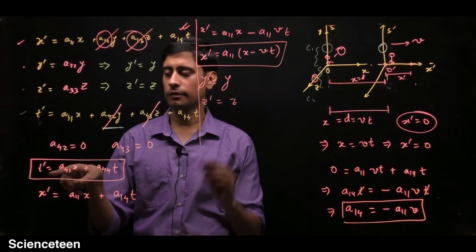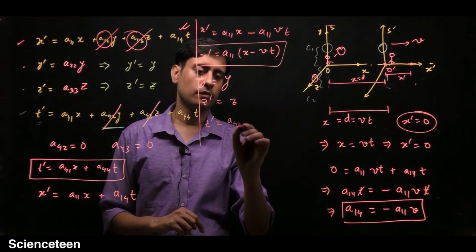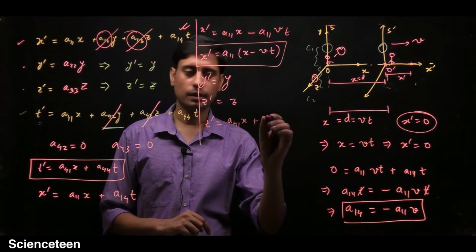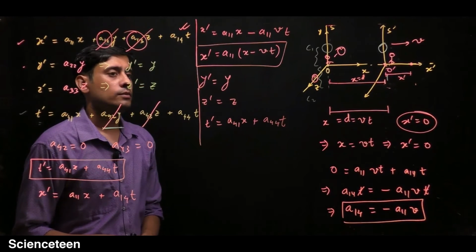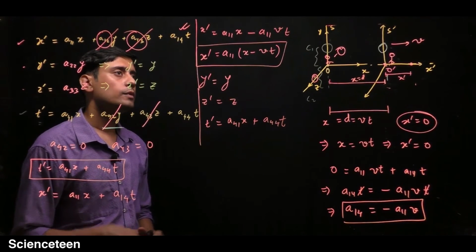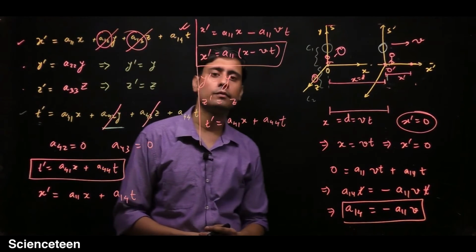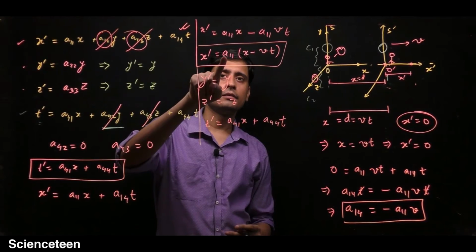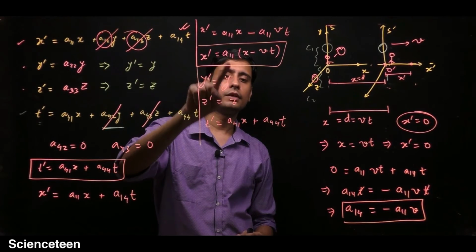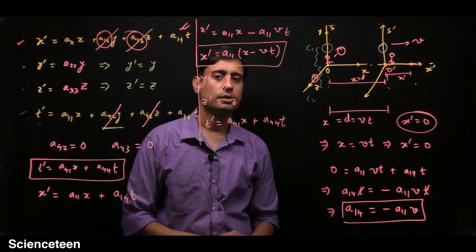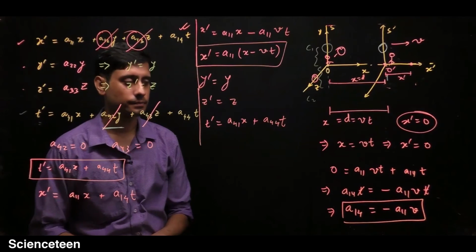And for the t prime equation we have t prime equal to A41 x plus A44 t. So from the 16 coefficients we have calculated most of them, and only these three coefficients, A11, A41 and A44, we have to find.